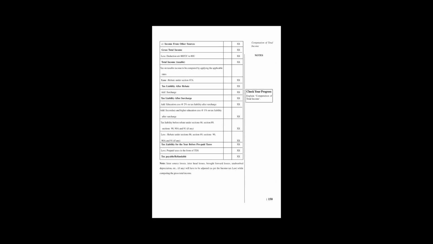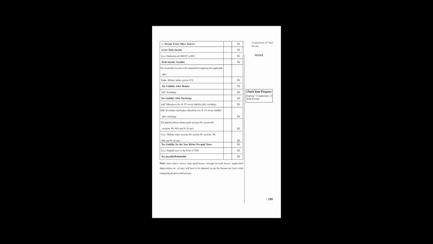Income from other sources is the total of various incomes like lottery, horse race income, or betting income, or any income not covered in the income types we studied before.